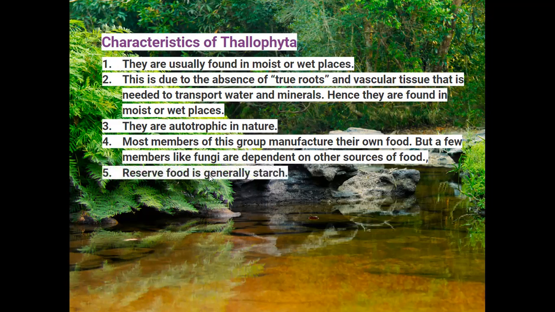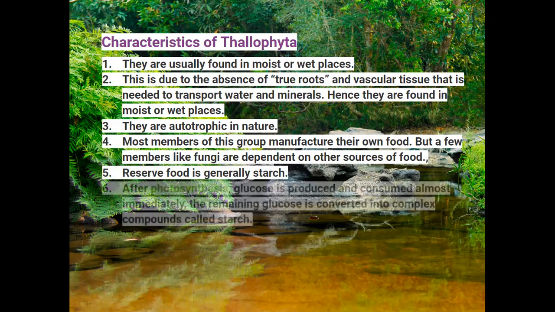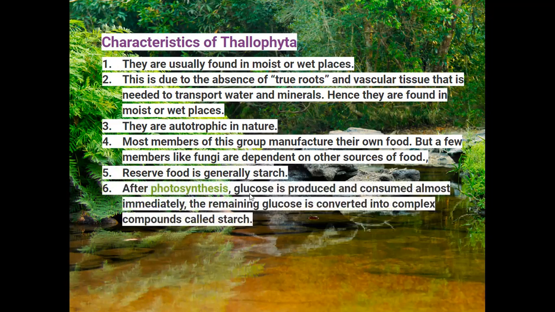And the reserve food material is generally starch. After photosynthesis, glucose is produced, which is the food material, and it is utilized, meaning consumed, by the plants almost immediately.